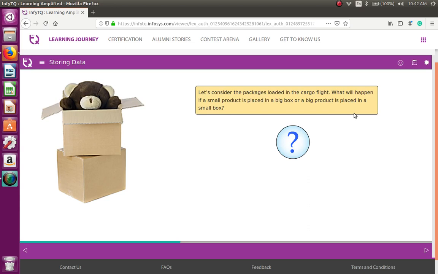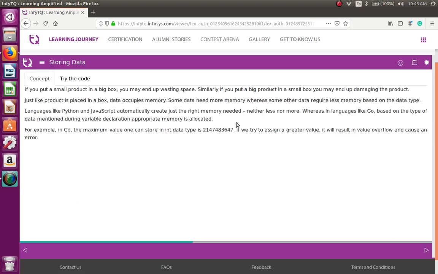Let's consider a package loaded in a cargo flight. What will happen if a small product is placed in a big box, or a big product is placed in a small box? This is something to do with memory allocation. If you put a small product in a big box, you may end up wasting space. Similarly, if you put a big product in a small box, you may end up damaging the product.